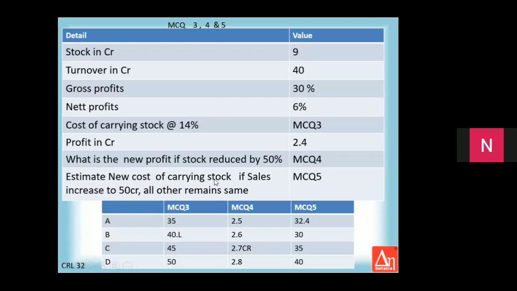Estimate the new cost of carrying stock if sales increase to 50 crores, all other things remaining the same. Given the answers here, you can work it out. You can try to work out the answers for MCQ 3, 4, and 5 based on our previous working.